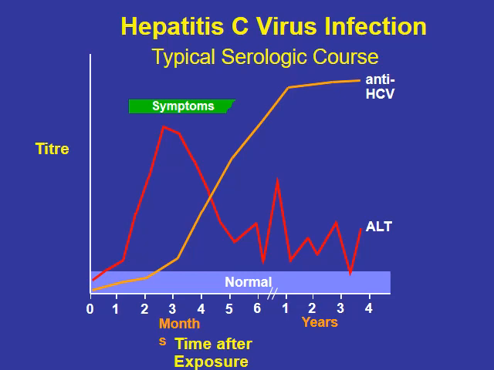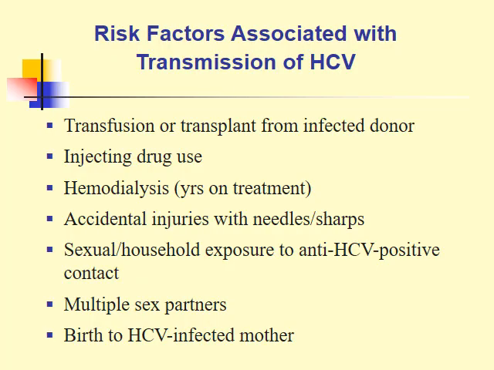So it is a bit late to depend on the presence of anti-hepatitis C virus antibody as a marker of infection with hepatitis C, because it takes about 2 to 2.5 months to reach the detectable level by serological tests, and it starts after 4 weeks of the infection.